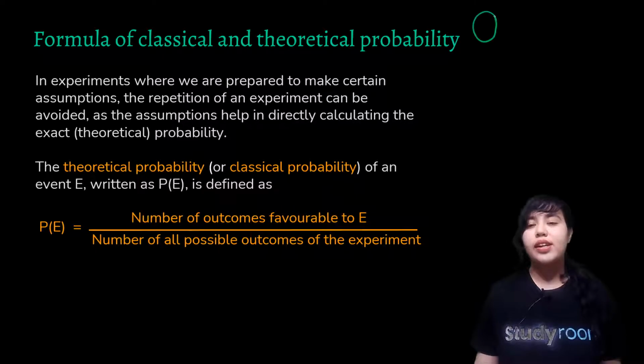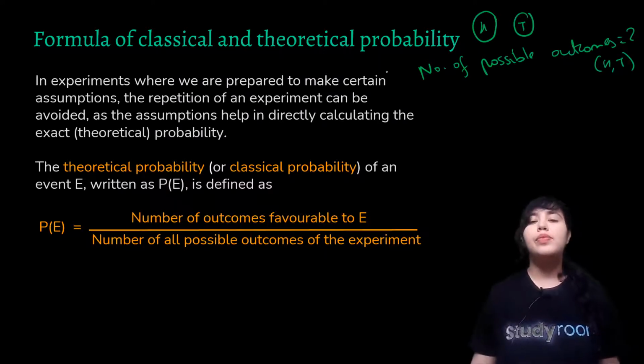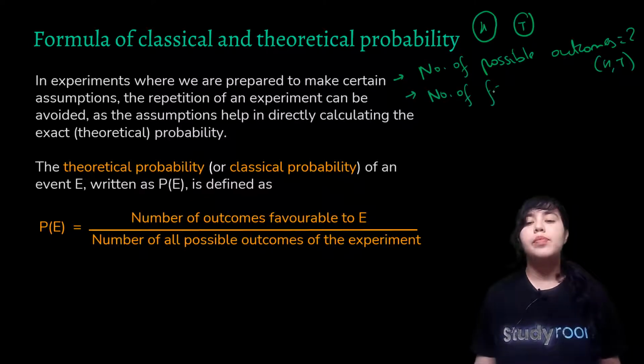So I have a coin. What are the two possibilities? Heads and tails. So here you tell me what are the total number of possible outcomes. Obviously 2. So, and what are those two outcomes? Heads and tails. You can just mention them as well. Okay, then apart from that, you tell me number of favorable outcomes, and here by favorable I mean